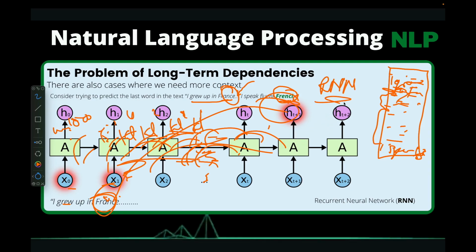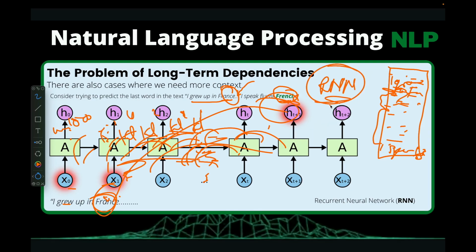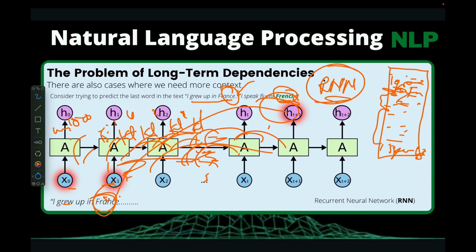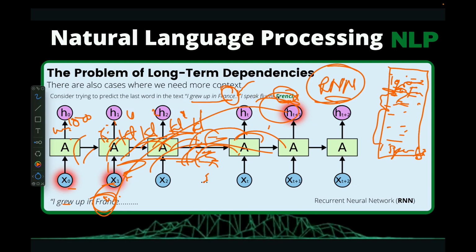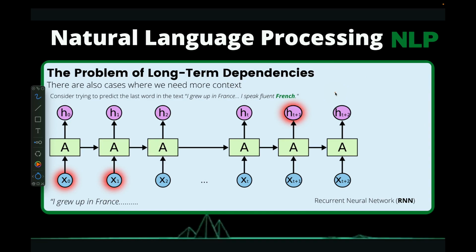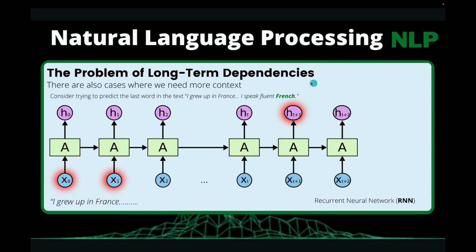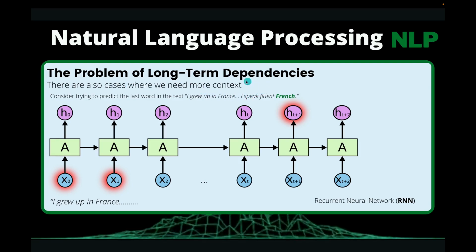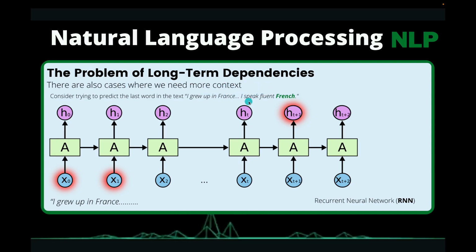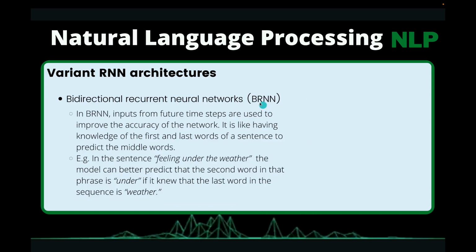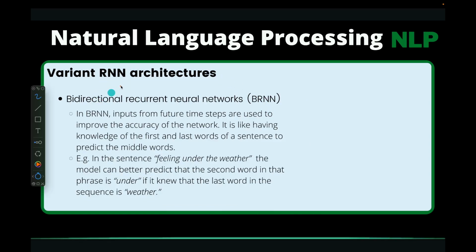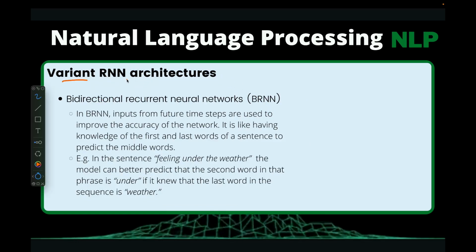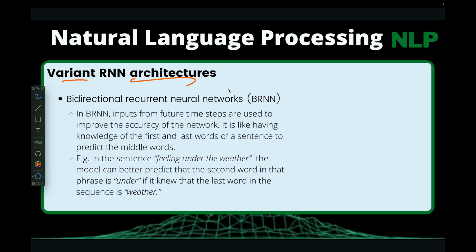So several versions of RNN have evolved over the years, as people try to solve this kind of problem that RNN is having. We're now going to see the various variants of RNN. If I talk about variants, I'm talking about the different types, the different RNN architectures that we have.